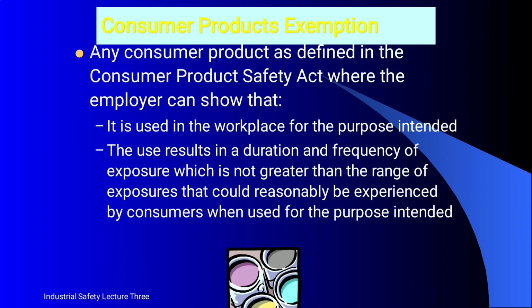Next point is the consumer product exception. Any consumer product as defined in the Consumer Product Safety Act, where the employer can show that it is used in the workplace for the purpose intended, and the use results in a duration and frequency of exposure which is not greater than the range of exposure that could reasonably be experienced by a consumer when used for the purpose intended.